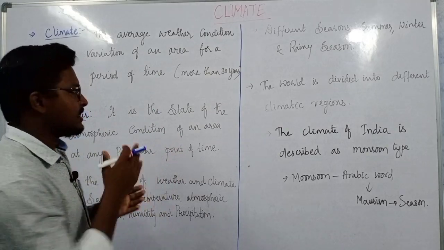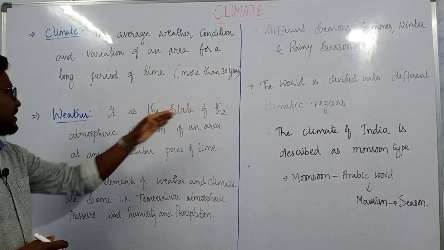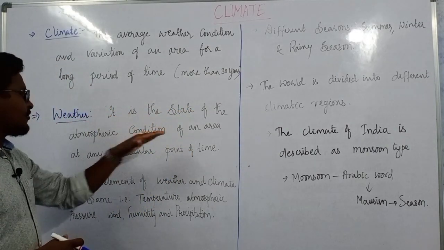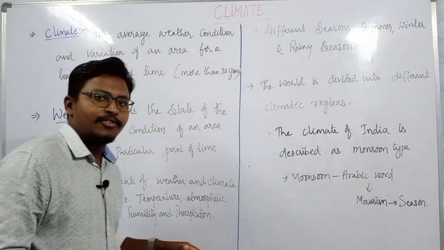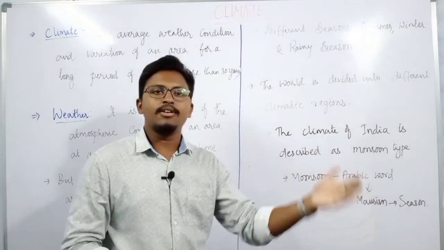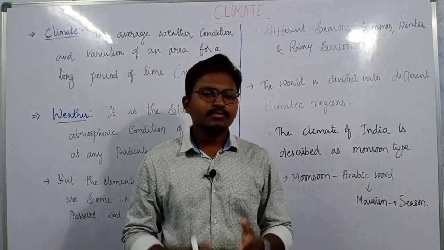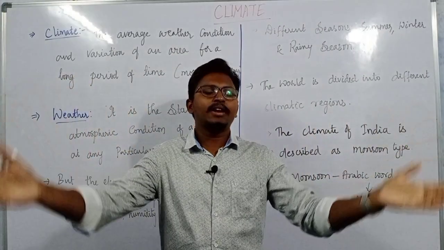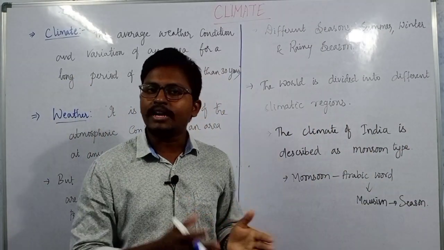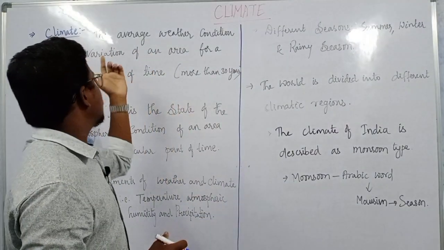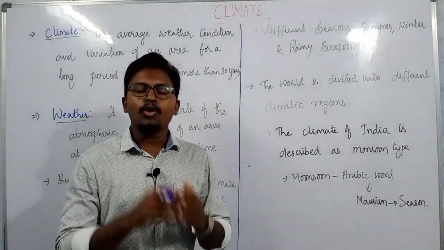That is why the definition says it is the state of the atmospheric condition of an area at any particular point of time, maybe in this minute, this hour, this day. But if it is for a long period of time, maybe 30 or 40 years, then we use the word climate. Hope this is clear.